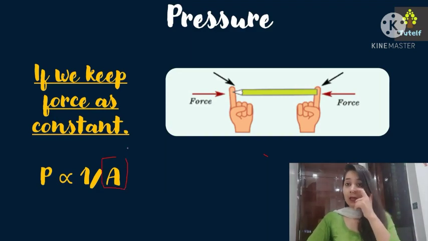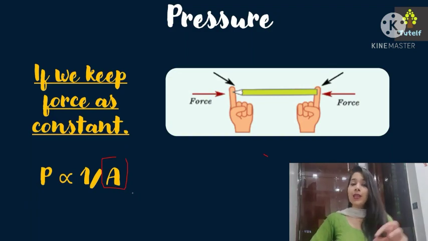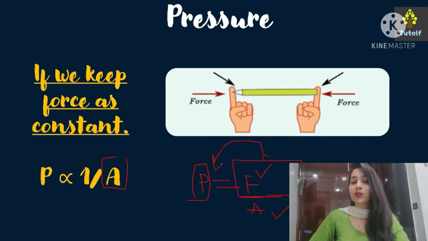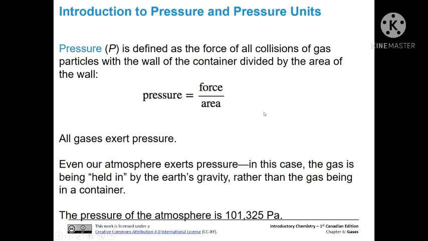Now, how do you find whether the variables are directly proportional or inversely proportional? The formula says P equals F upon A, right? If I need to find pressure, I have force in the numerator and area in the denominator. All the variables in the numerator are directly proportional to the term on the left, and everything in the denominator is inversely proportional to it. So force is directly proportional to the pressure, and area is inversely proportional to the pressure.